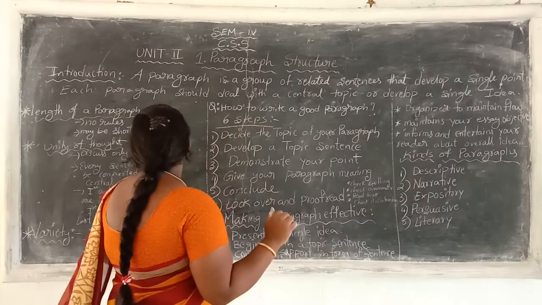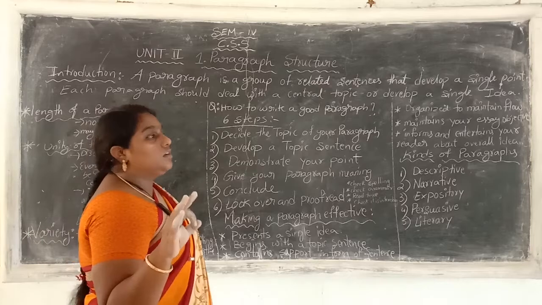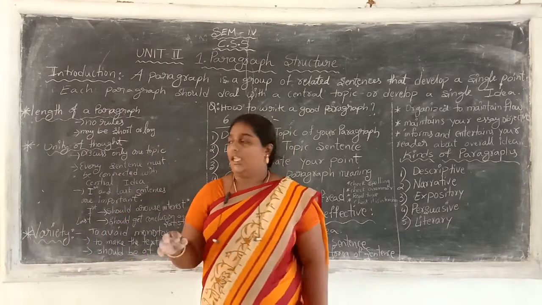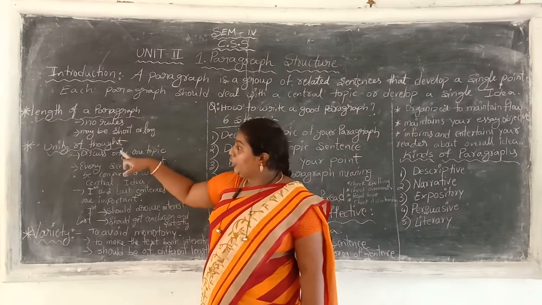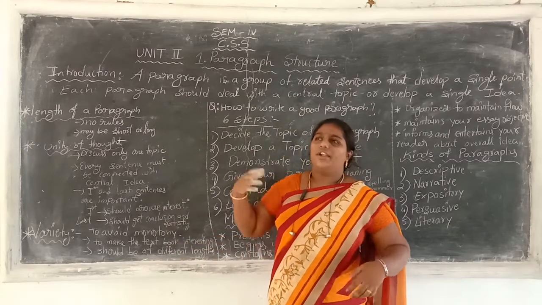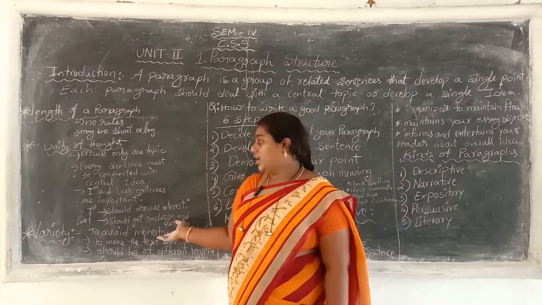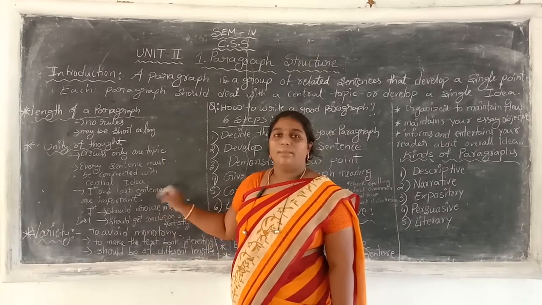Here we are going to discuss the length of the paragraph. There are three main things about the structure of the paragraph. What are the three main things? Length of the paragraph, unity of thought and variety. If you read all the paragraphs about one topic, we will get bored, no? That's why we introduce variety of the topic also, the main thing in the structure of the paragraph.